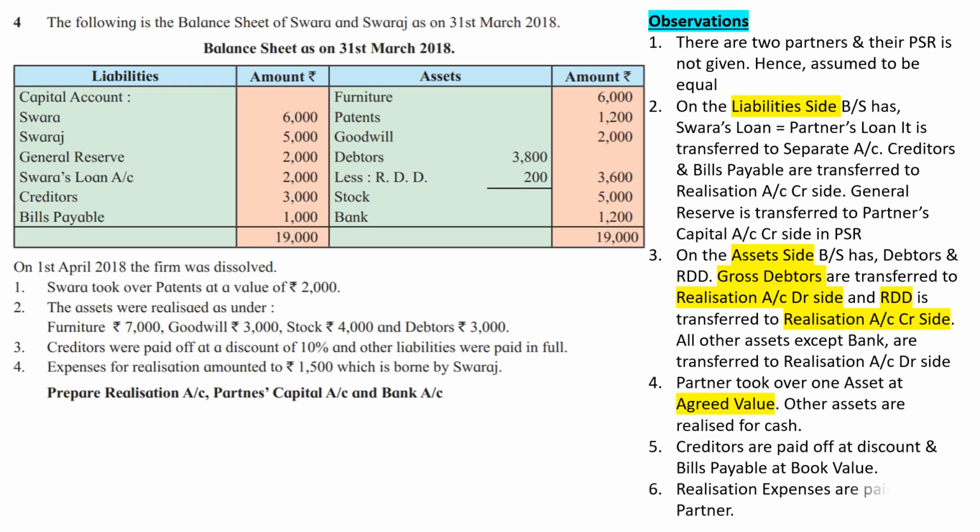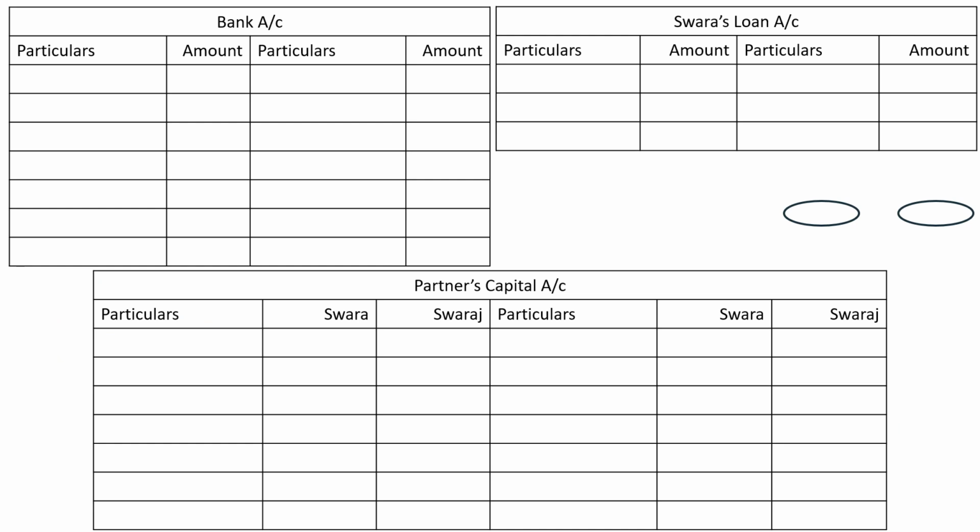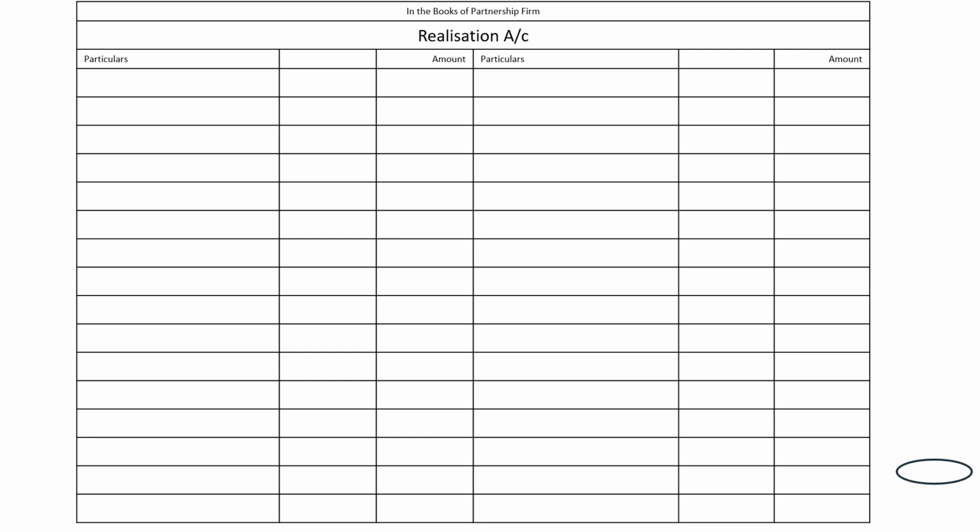Good. And then they have told that realization expenses are borne by partner or paid by the partner. That means the responsibility of realization expenses is taken by the partner. So these are the points to be kept in mind. Let us prepare the ledger accounts. Realization account for 18 lines, and then partners capital account for 8 lines, bank account for 8 lines. Swara's loan account not asked by the problem, we are preparing it as a working note. Okay, 4 to 5 lines, not more than that. So bank account 8 lines, partners capital account 8 lines, realization account 18 lines. Pause the video, draw the accounts and then join me again.